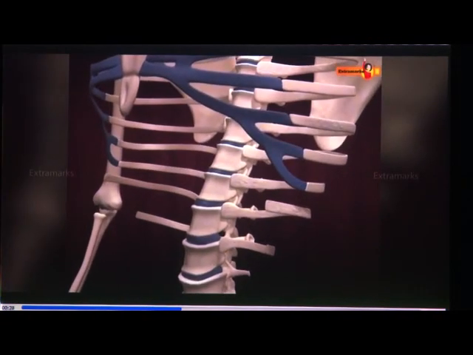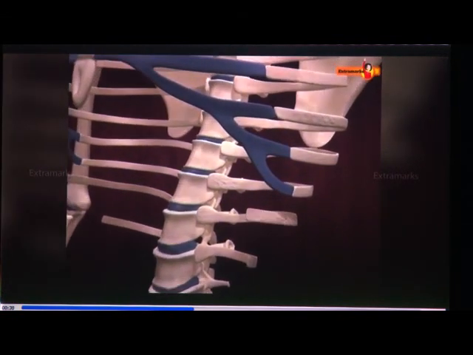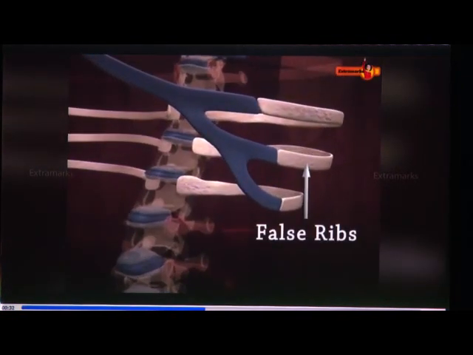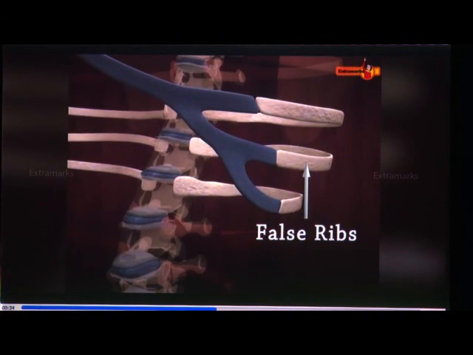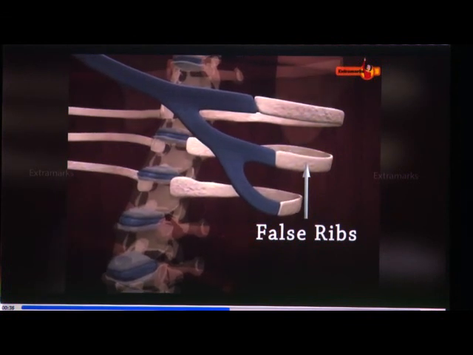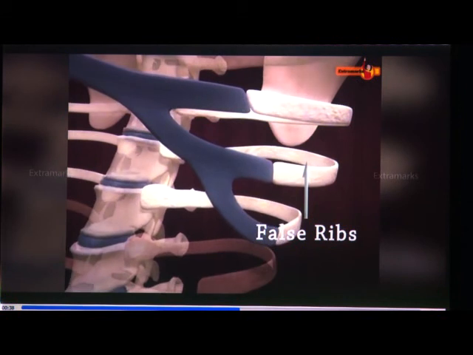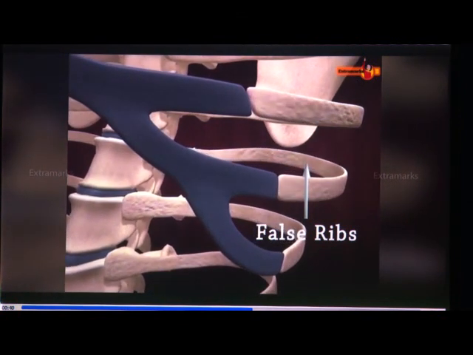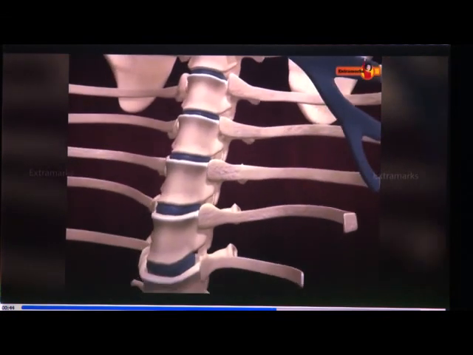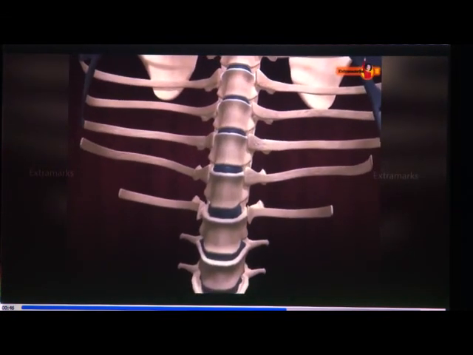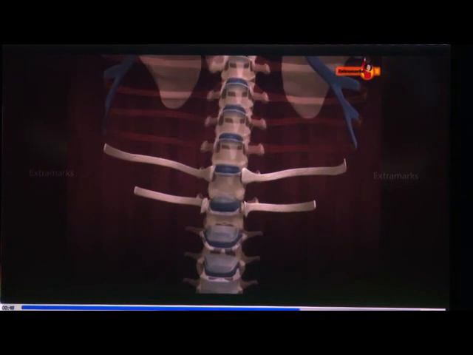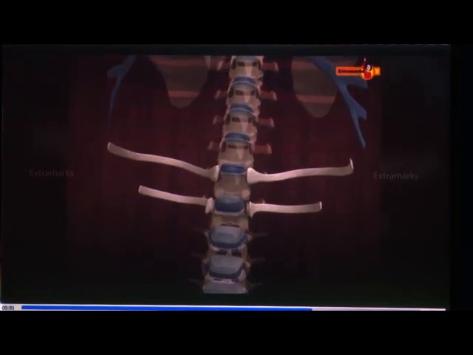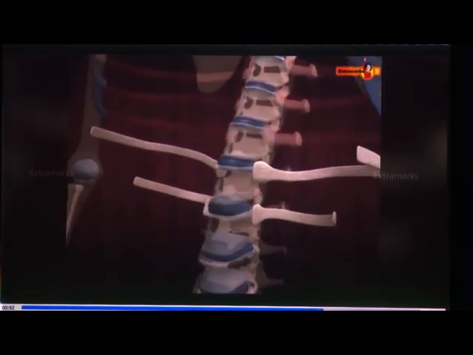The 9th and 10th pairs of ribs do not articulate directly with the sternum, but join the 7th rib with the help of hyaline cartilage. These are called false ribs. Last two pairs, 11th and 12th, of ribs are not connected ventrally and are therefore called floating ribs.